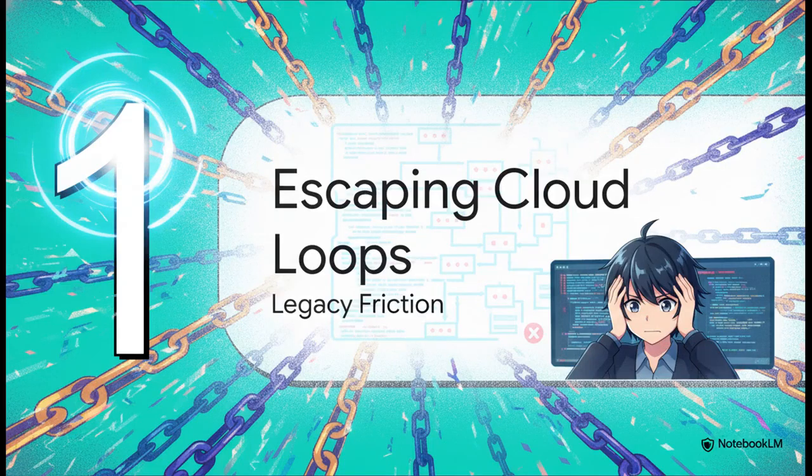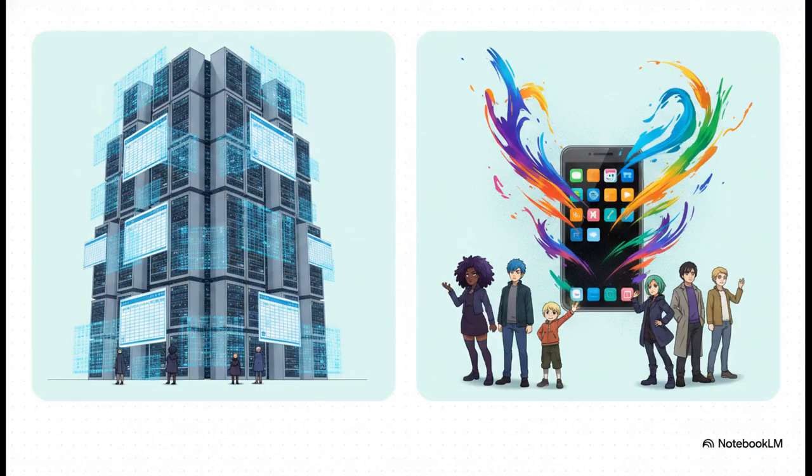Part 1. Escaping legacy cloud loops. This first phase really deals with the intense frustration that kicked off this whole architectural rebellion. If you've ever found yourself fighting with those buggy Firebase loops, the ones that just spin and lag and throw empty blinking indicators at you, you know exactly what this friction feels like. And this brilliantly illustrates the core problem.